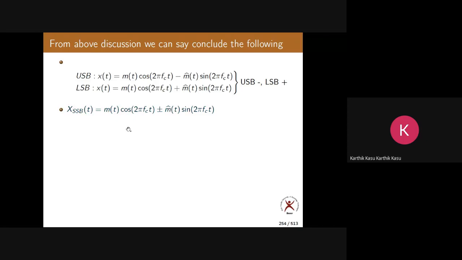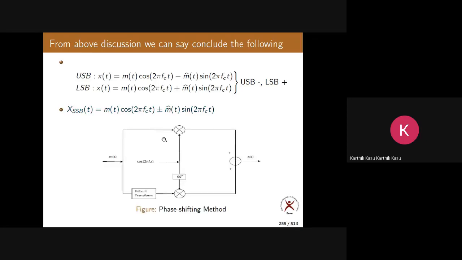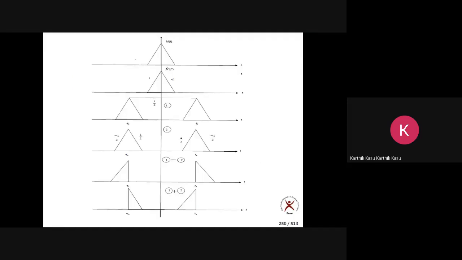Correct. Okay. Now this is one more method of generation. We have seen just now one method of generation of SSB. Which method? Can you tell me? Frequency discrimination method. Okay, so let me go back.